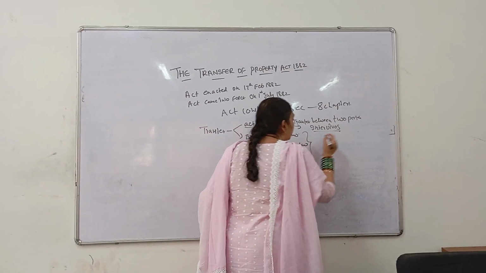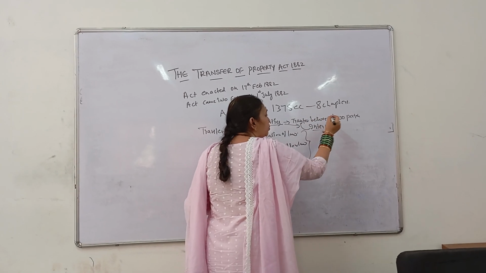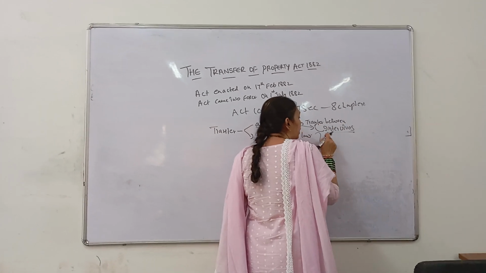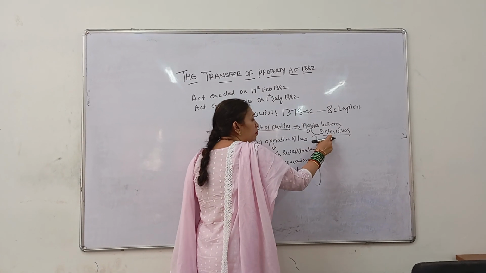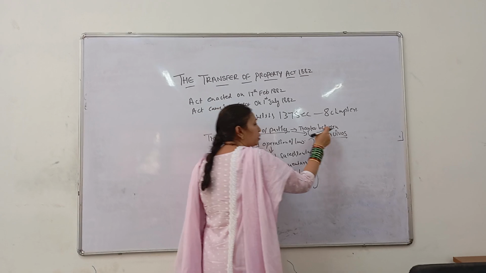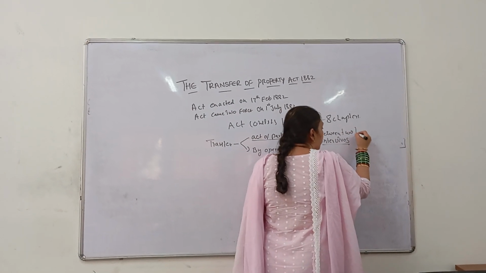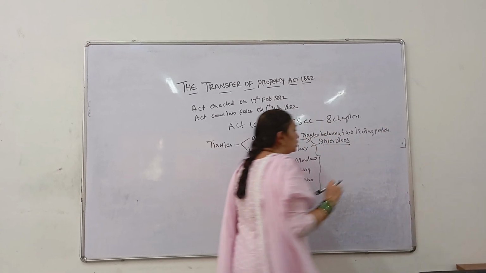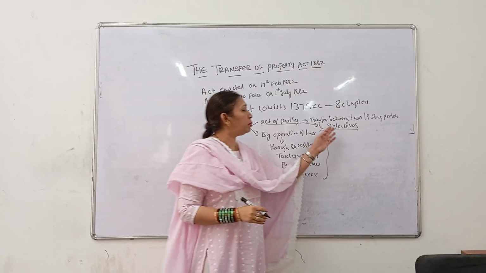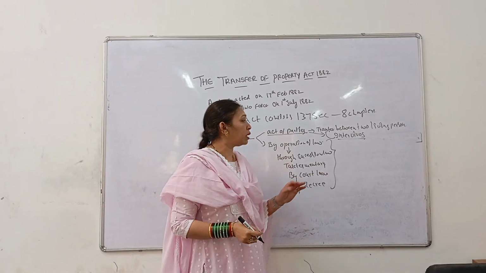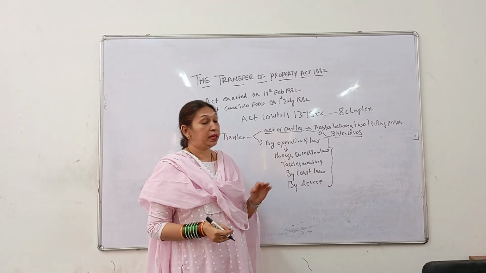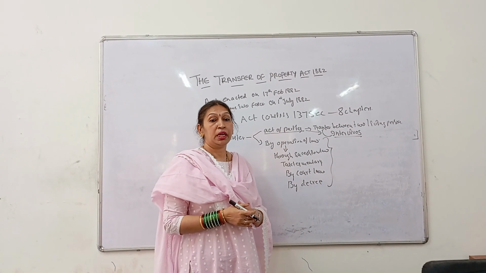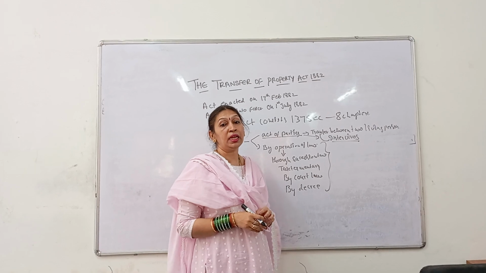Now, what do you mean by inter vivos? It is nothing but transfer between two living persons. Here the transfer of property is based on the maxim inter vivos, that is transfer between two living persons. A living person includes not only natural persons but also companies, trusts, every other person. But the beauty of the Transfer of Property Act is that living person also includes an unborn person. Even we can consider an unborn person as a living person.